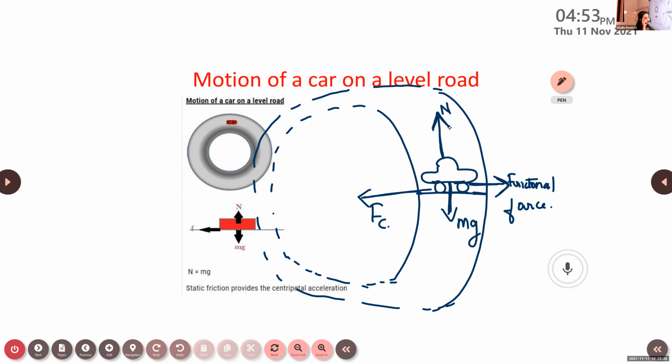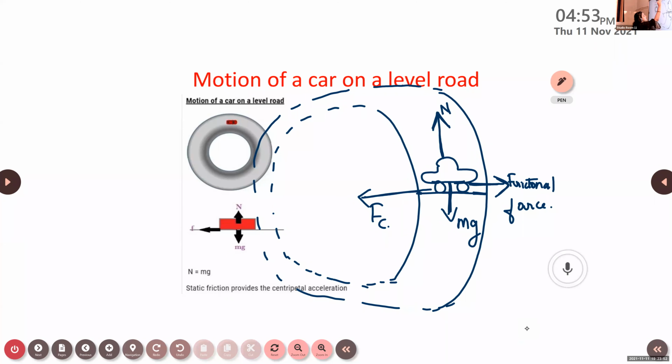Keep the balancing condition in mind: every action has an equal and opposite reaction. Then only we can say it is balanced to each other. So N is balanced by the action force. And what is the action force here? Mg. That is the force due to the weight of the object.